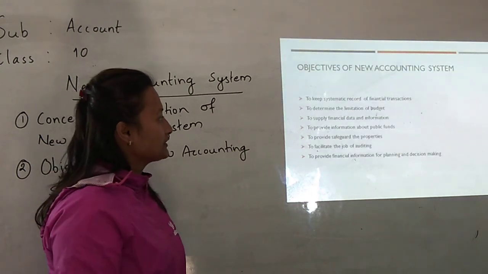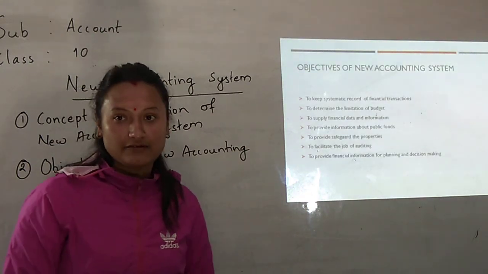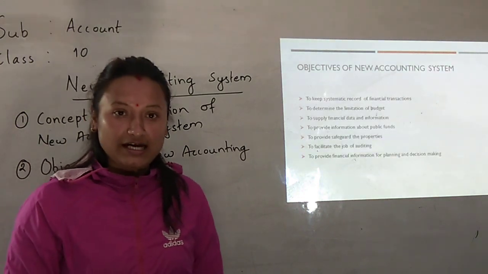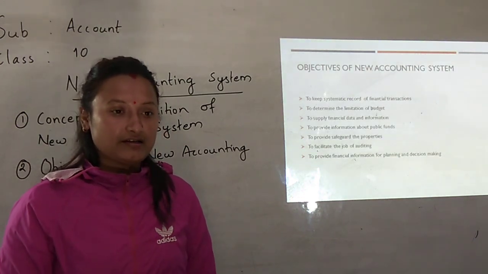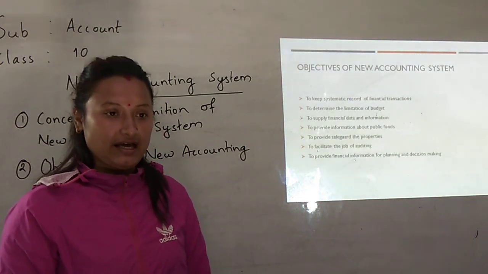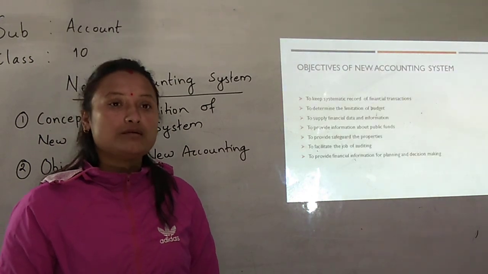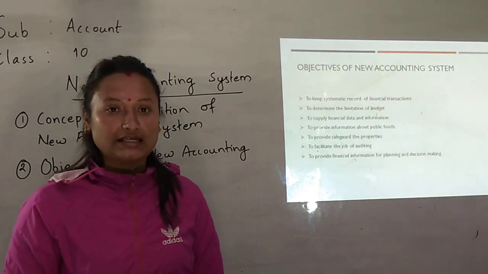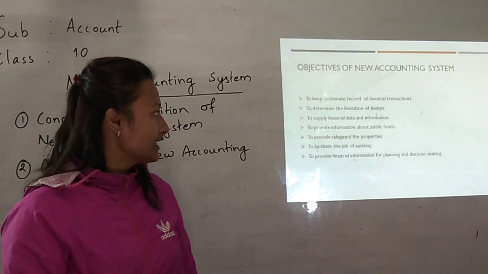And the second one is to supply financial data and information. As we know, every year the government prepares a budget, and we hear what amount has been allocated to each approved budget head.